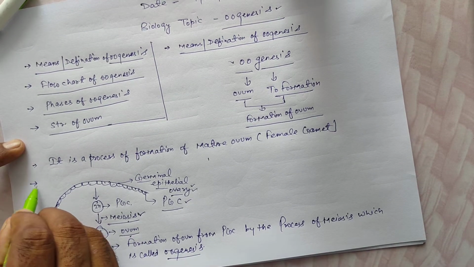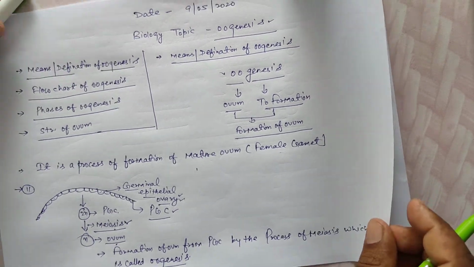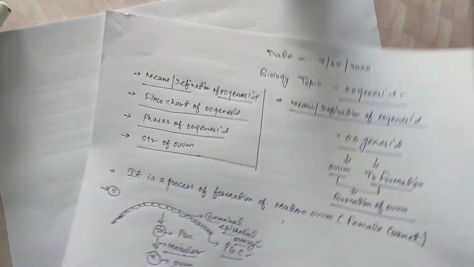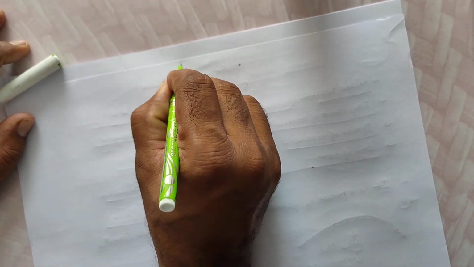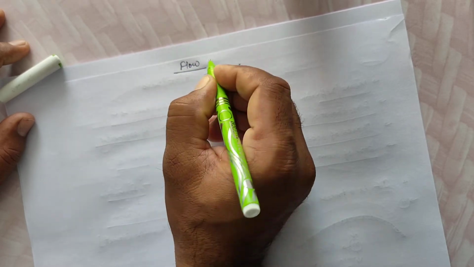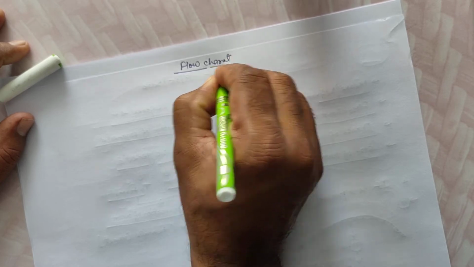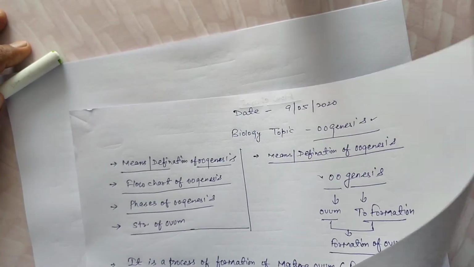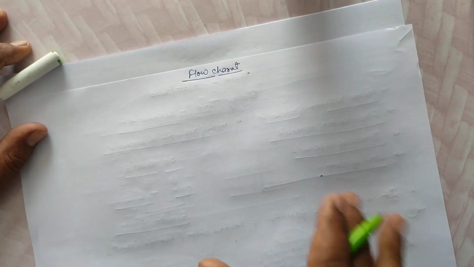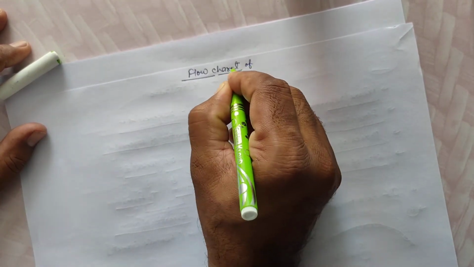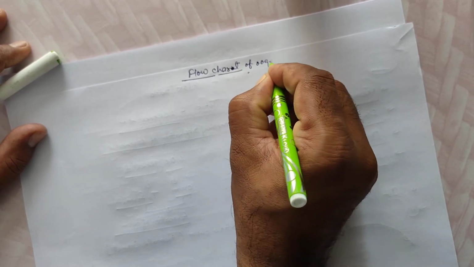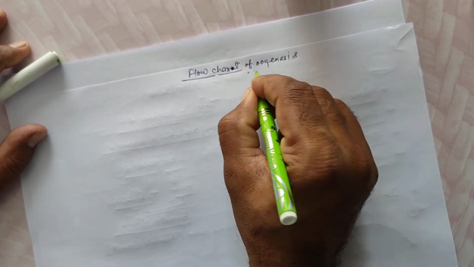Second, another definition. Next, the flow chart of oogenesis or linear figure of oogenesis.